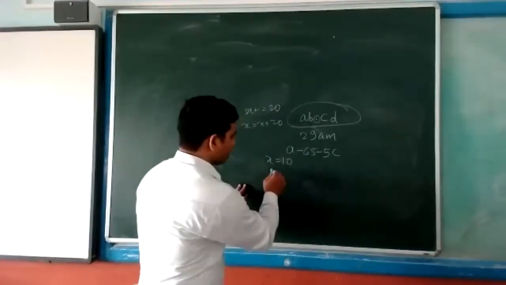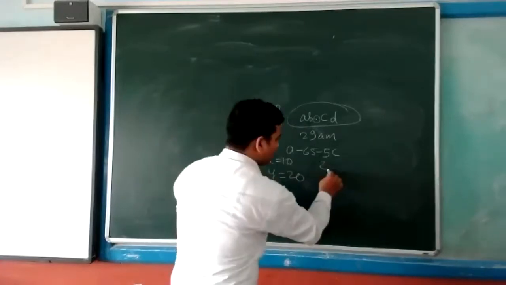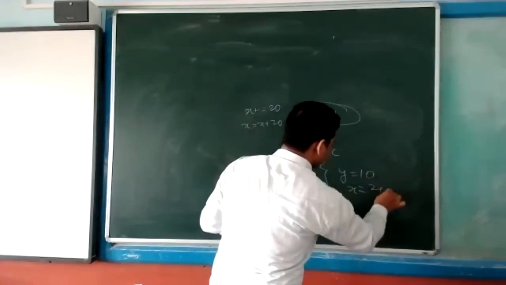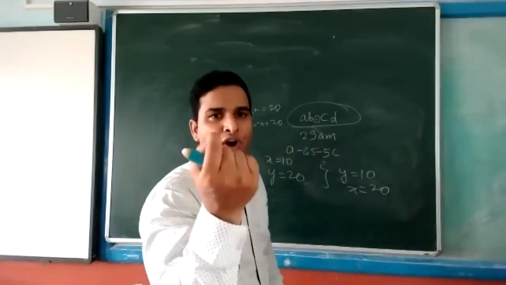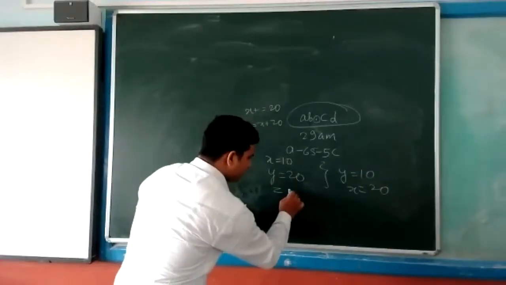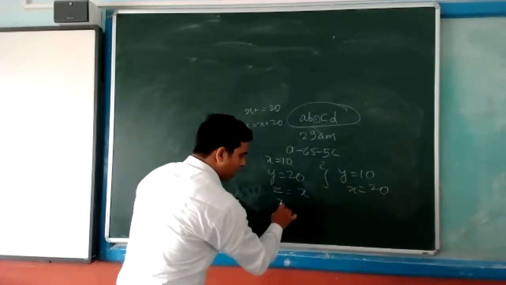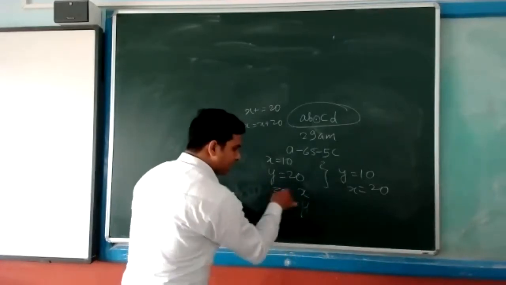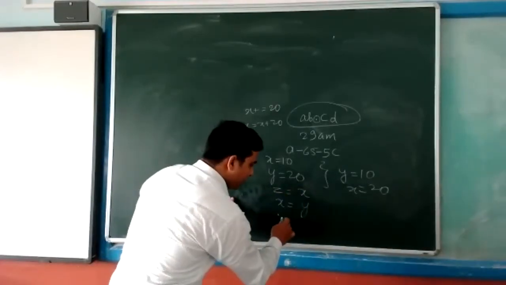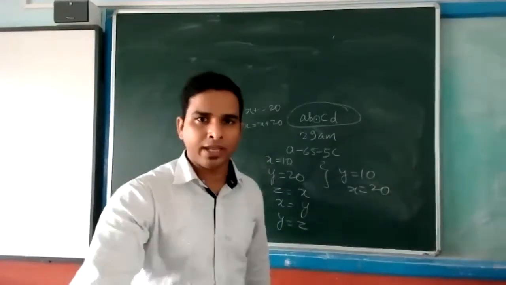X having value 10, Y having value 20. If we want to swap, our result will be y equal to 10 and x equal to 20. Then we use one empty variable, that is z. We assign the first value of x in z. Now x becomes empty. After that, we assign y in x, and this value of z will be assigned to y. That's all. Is it okay?